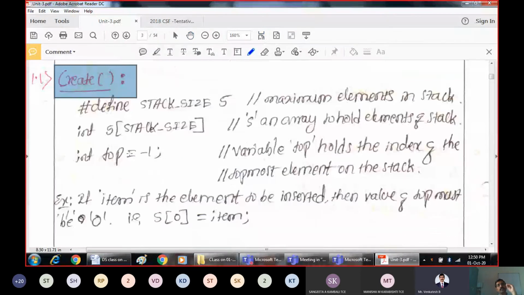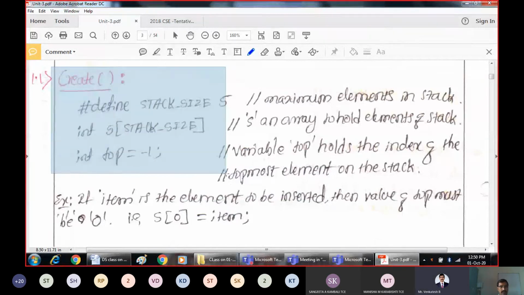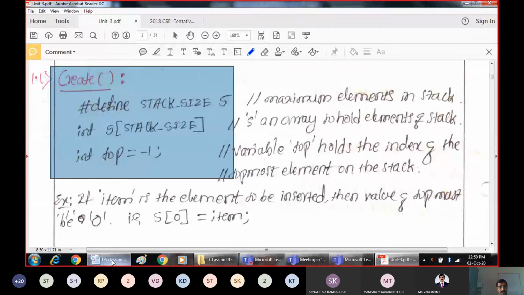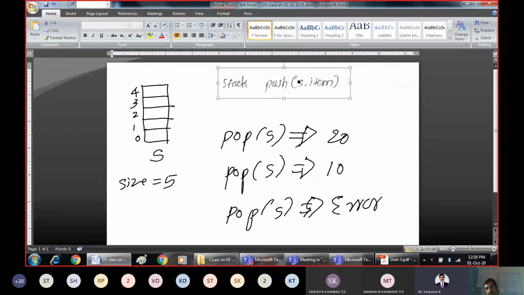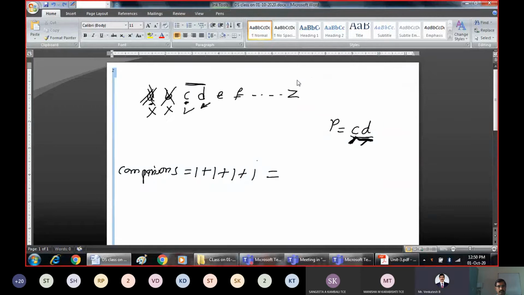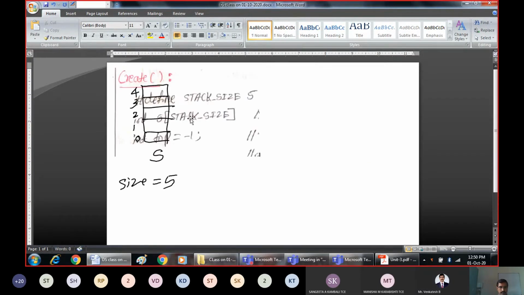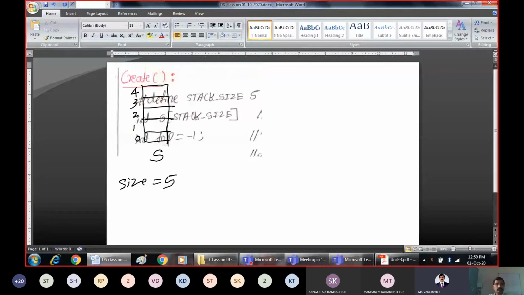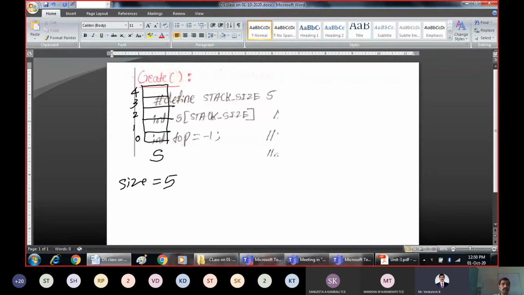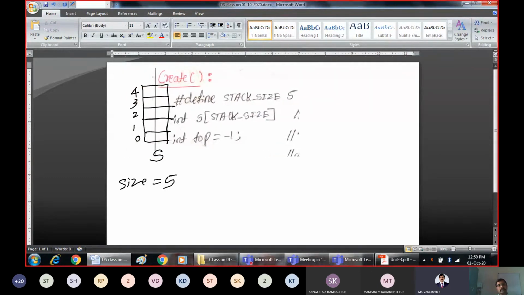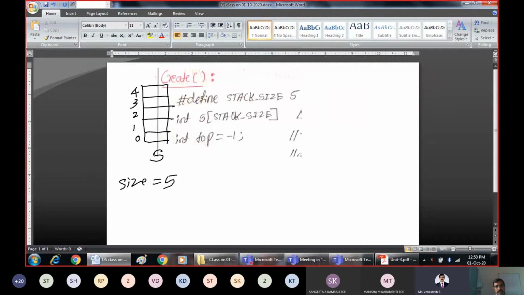The first thing is we should be able to have a stack. For that purpose, I'll take this part for explanation. In this online mode, the advantage is that we can write things as and when required, and we can erase.